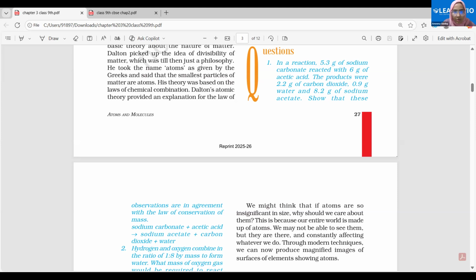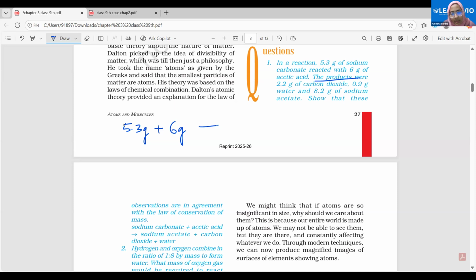Let's try to understand this question. You have read it? See, in a reaction, a reaction is taking place, that's fine. 5.3 grams of sodium carbonate reacted with 6 grams of acetic acid. So clearly these are the two reactants because they are reacting and we have some specific mass for them. The products were 2.2 grams of carbon dioxide plus 0.9 grams of water plus 8.2 grams of sodium acetate.